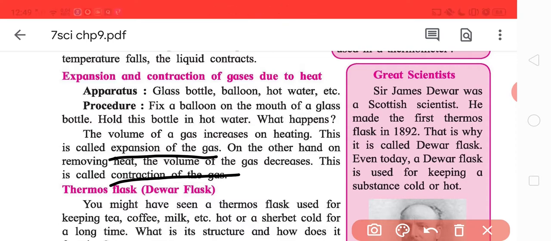Basically, in liquids and gases, as the particles get heat, they get more energy, they tend to move away from each other, and then the volume increases. For example, let's take a calm student and an excited student. An excited student does not stay at the same position for some time.